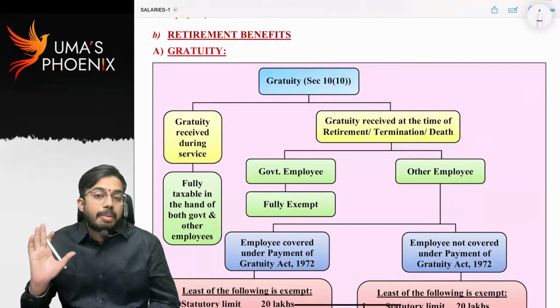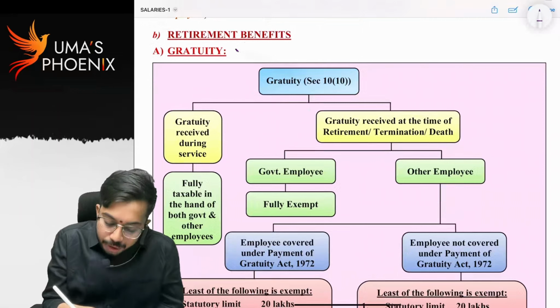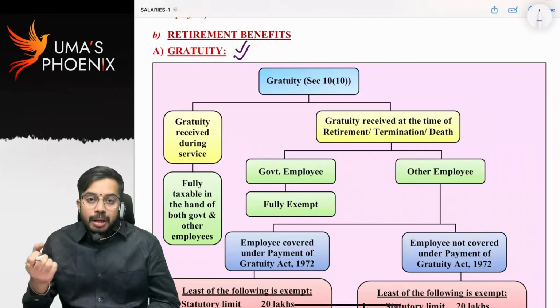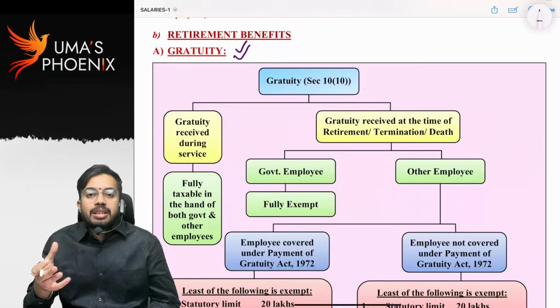In retirement benefits, first I am going to start with gratuity. Whatever gratuity is, it is the amount given by the employer to the employee in appreciation of the services provided by the employee. Generally, we call gratuity a gracious payment. There is one act called the Payment of Gratuity Act 1972. As per that act, gratuity is mandatorily required to be paid. Some employers, even though the provisions of the Gratuity Act are not applicable, still voluntarily pay gratuity in appreciation of the services given by the employee.